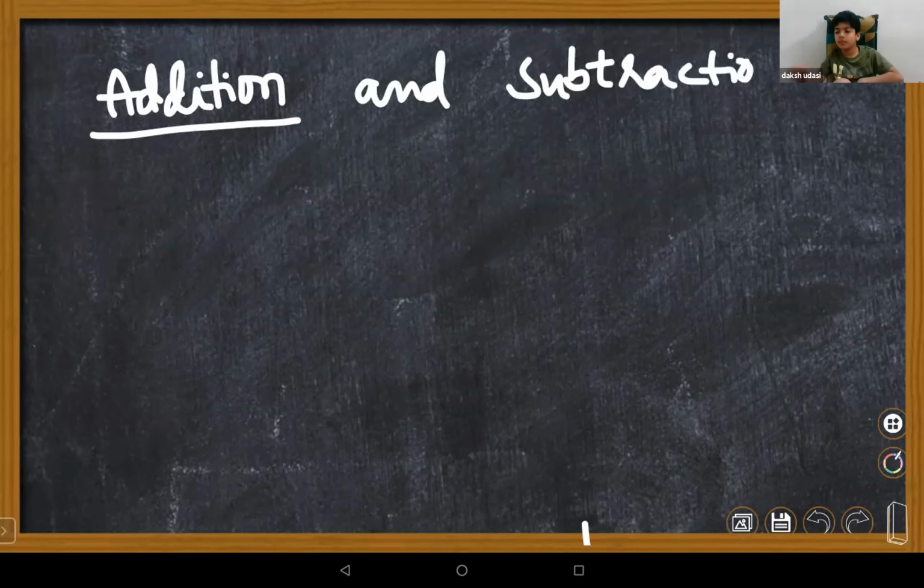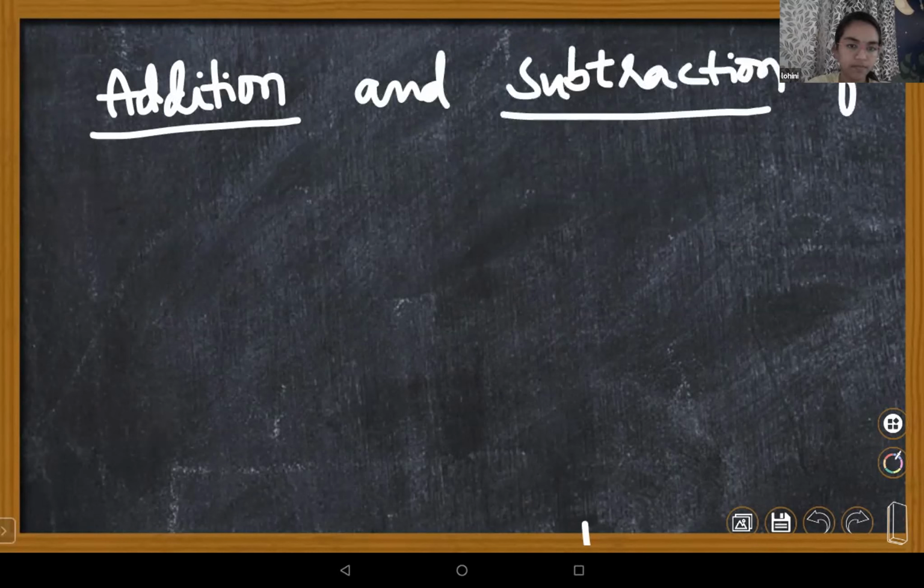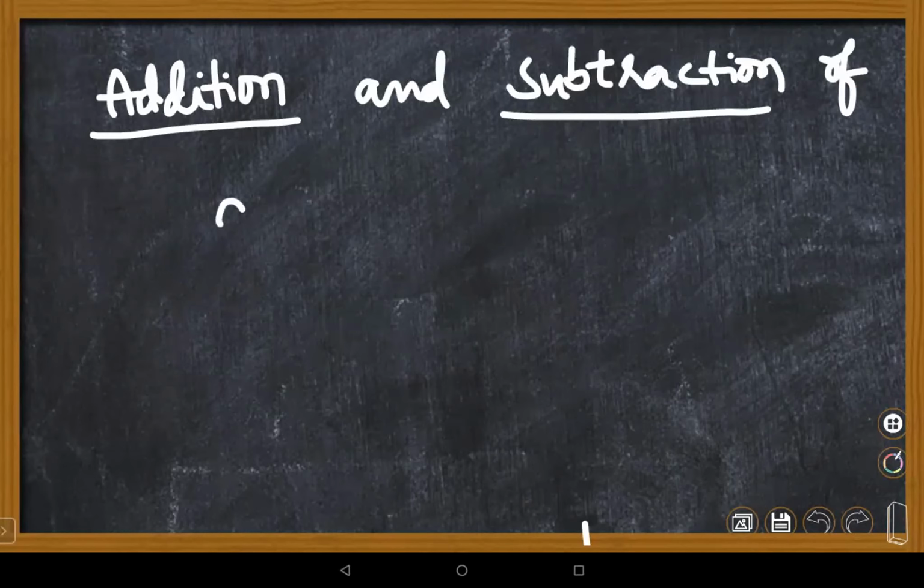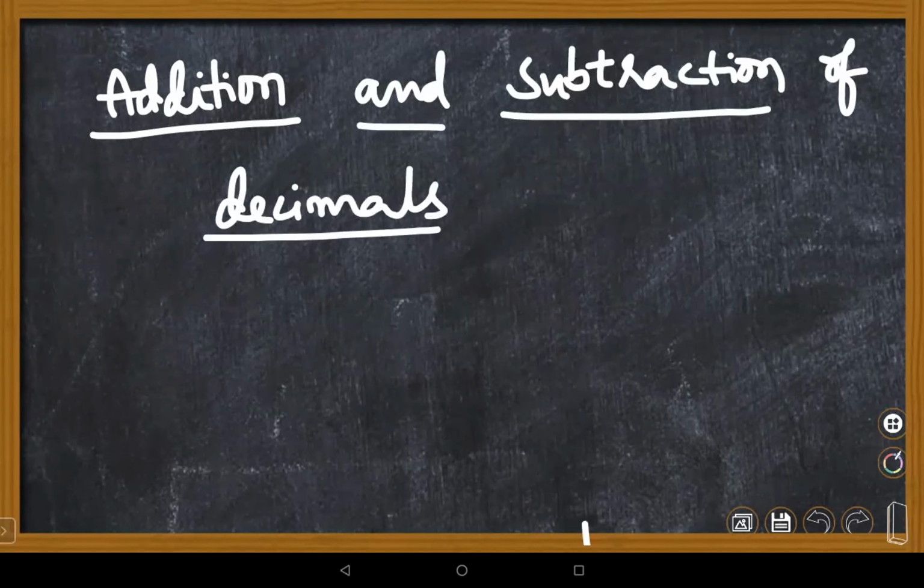Yes, ma'am. But are decimals also very simple? Only here you have to see whether you have placed the numbers under their place values or not. That is very important. First step, convert the given numbers into like decimals.